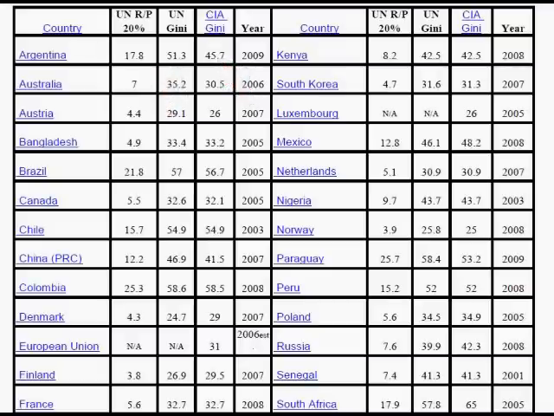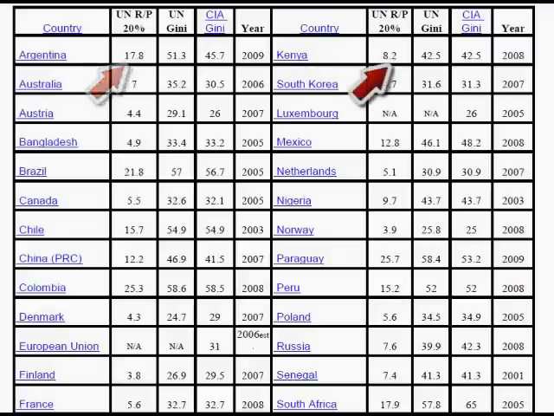The first column for the United Nations takes the top 20% or the richest 20% and divides it by the income held by the poorest 20%. So this number here would be interpreted as saying that the richest 20% earn 18 times as much as the poorest 20% in Argentina. And that was for the year 2009.